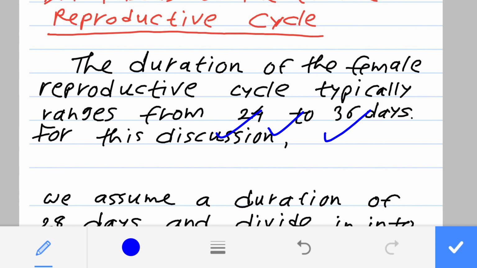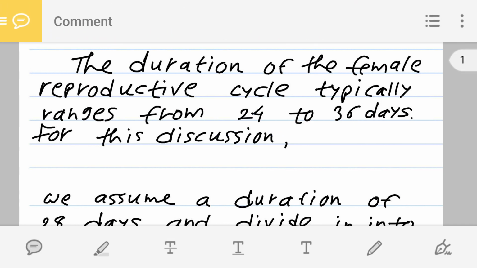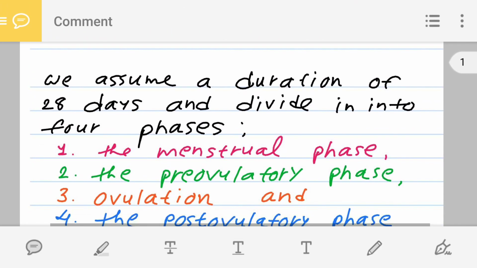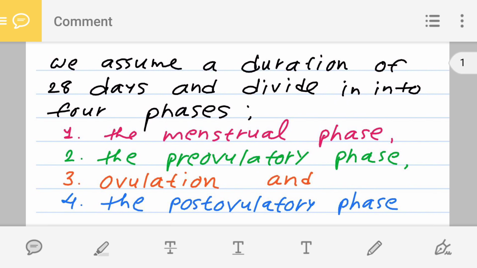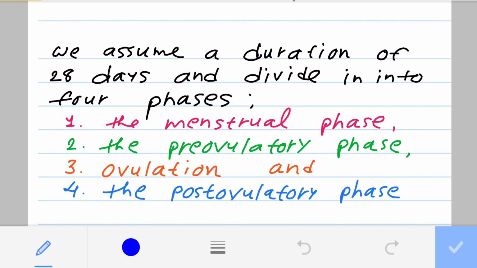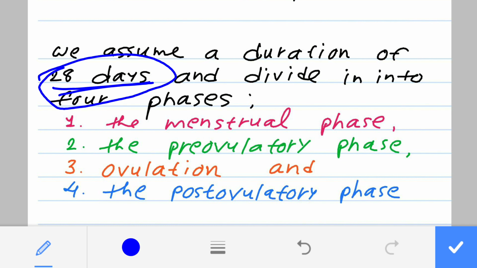Here, we are assuming a regular menstrual cycle with a duration of 28 days. We can divide this 28 days into 4 phases.